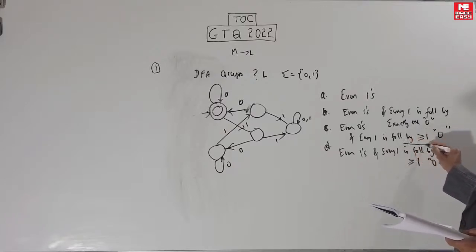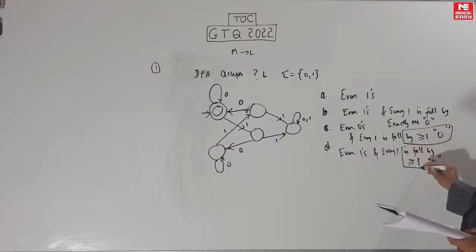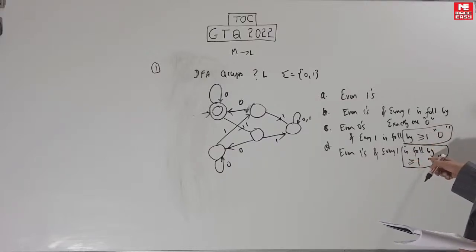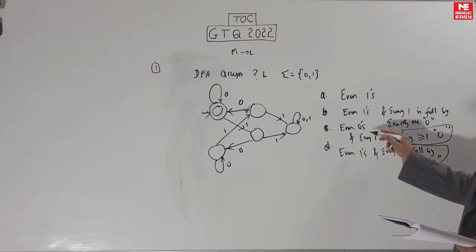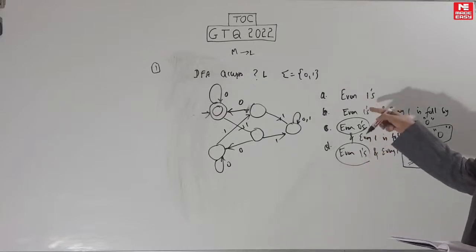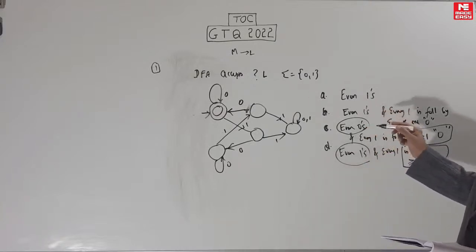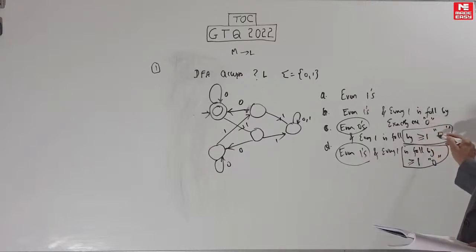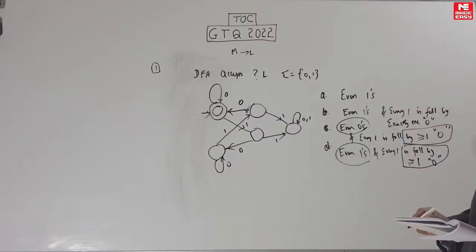So this part is same in this and this. Same, at least 1 zero. Every one is followed by at least 1 zero. But the difference here is this even zeros, this even ones. Between these two, you have to see the difference between the answers. This even ones, this even zeros. Here it's exactly 1 zero, this is at least 1 zero. This is just even ones.